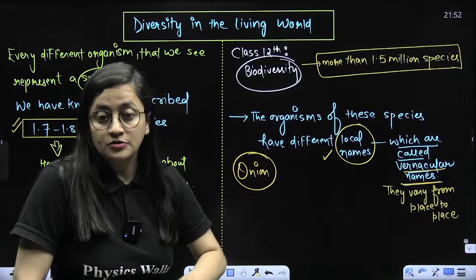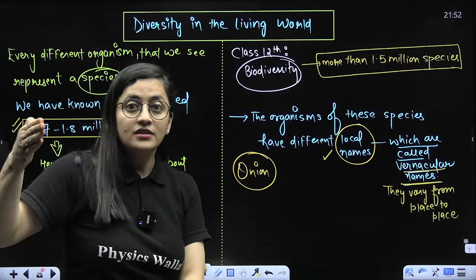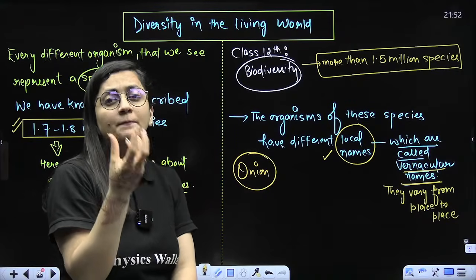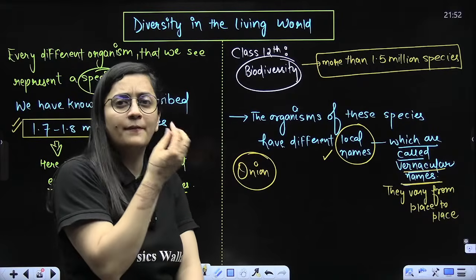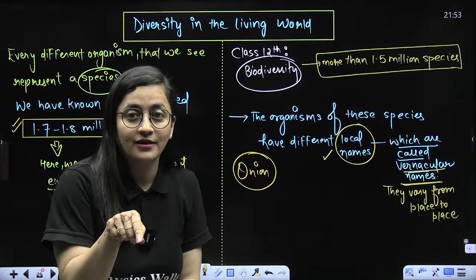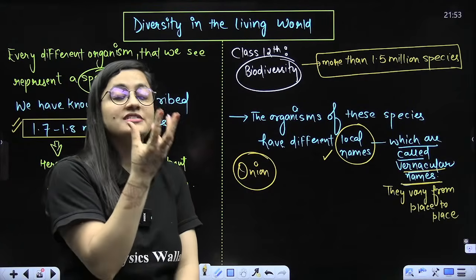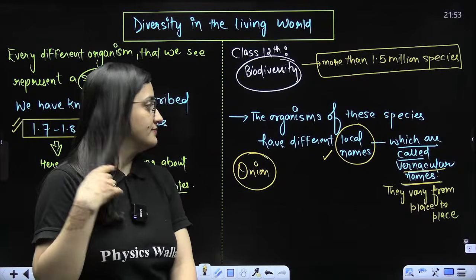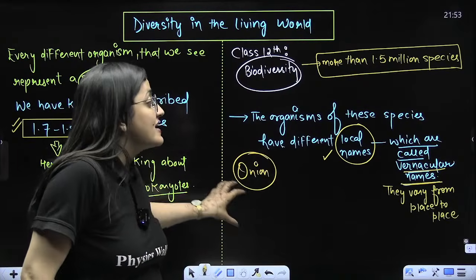So there are certain things which in one area have one name, and in another area have a different name. Best example, golgappe. Somebody calls it golgappe, pani puri, puchka. So many names are there, but it's the same thing. So that is what we are discussing. That is basically the vernacular names. Are you getting my point? So these are the vernacular names.